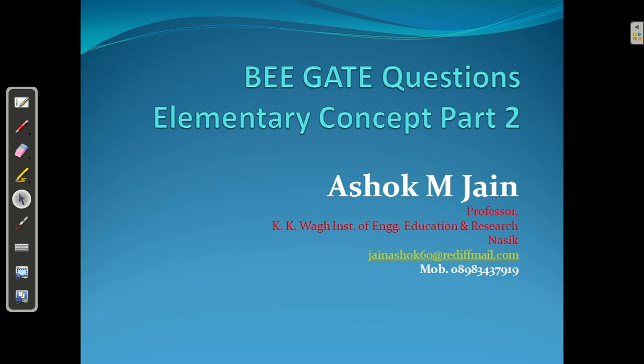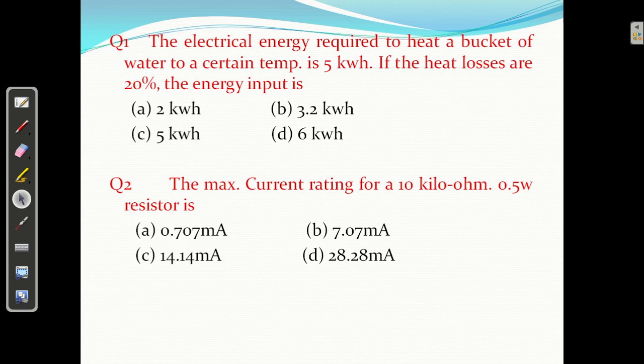In this lecture, I am going to talk about some MCQ questions on elementary concepts, that is, on temperature rise, insulation resistance, work, power, energy, etc. This part will be helpful for the GATE examination as well as for facing some competitive examinations. I'm going to discuss some numericals and some MCQs here.